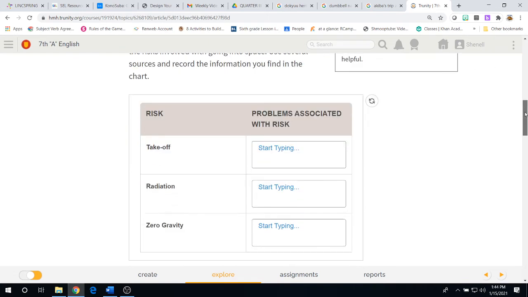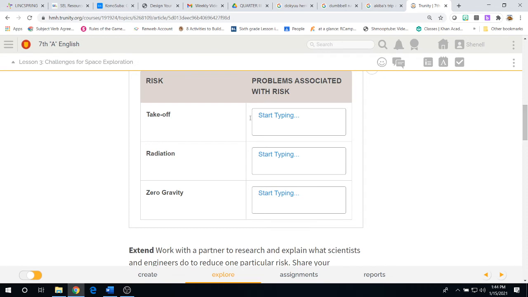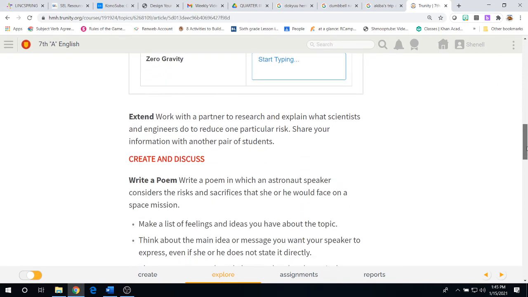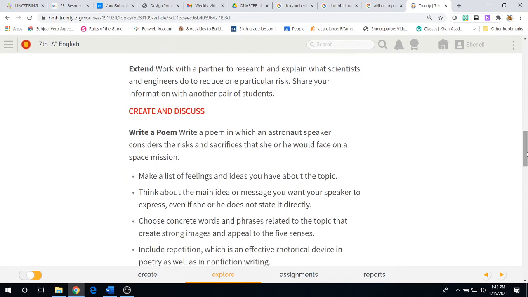So as you can see, here's the chart, and here are the risks. They're giving you the risks. Takeoff, as in when the rocket takes off into space, what are some of the risks that you can find? Radiation. What are some risks of radiation when going to outer space? And zero gravity. What are some risks of zero gravity while in space? Type in your answers. If you don't want to use this chart, you can do a Google slide or a Word document, or even a Google Doc.